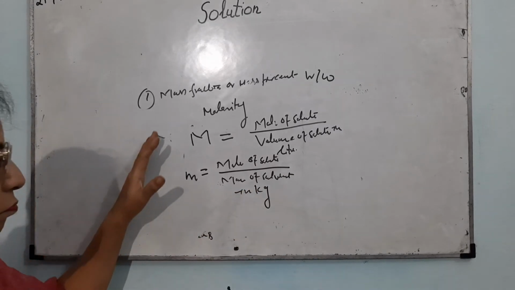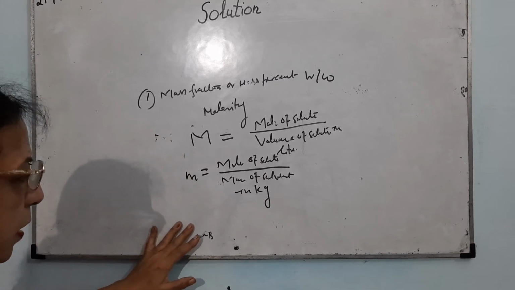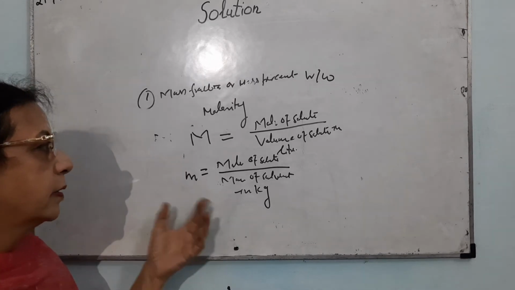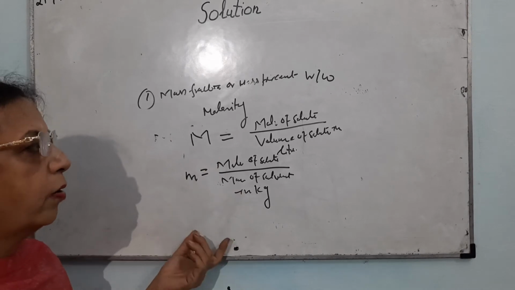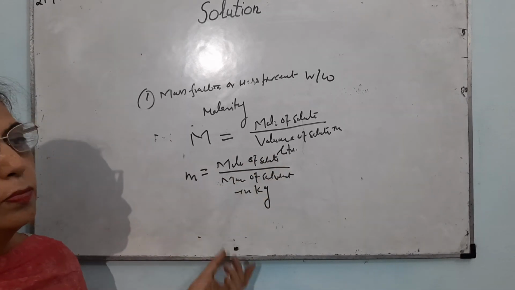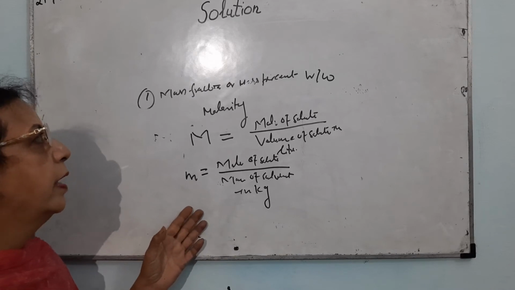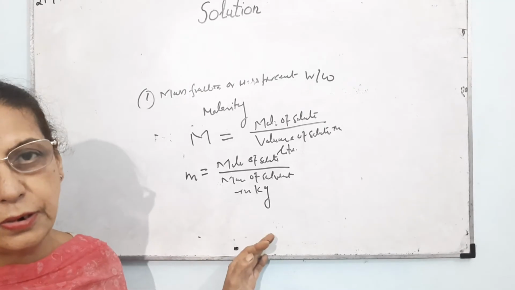So we can very easily express concentration in molality. Molality is a better method to express the concentration because volume changes with temperature but there is no change in the mass. So these were the methods for expressing the concentration.